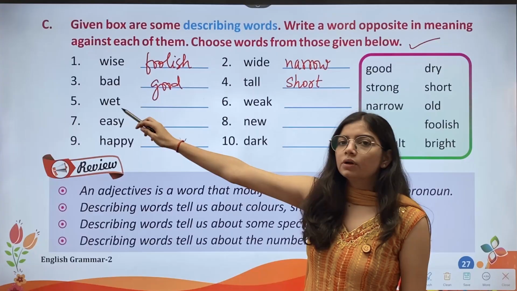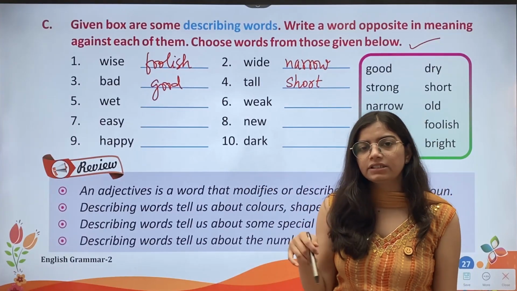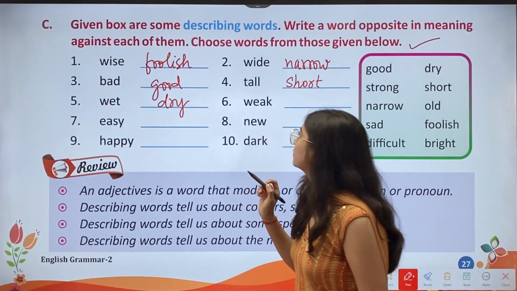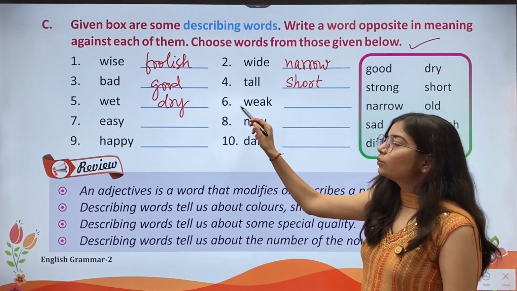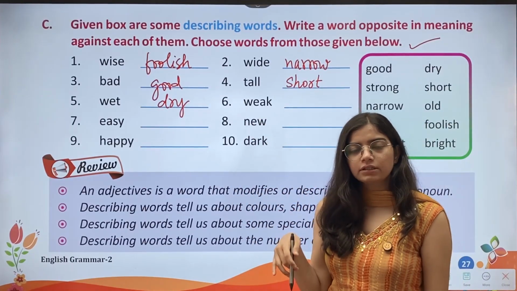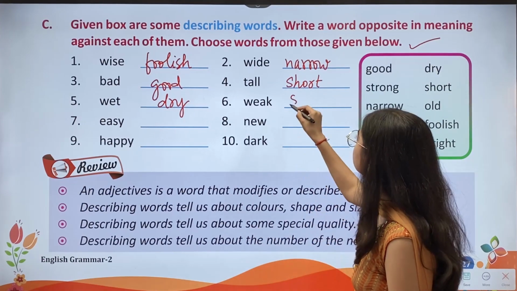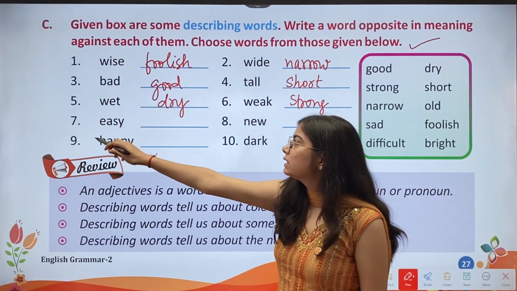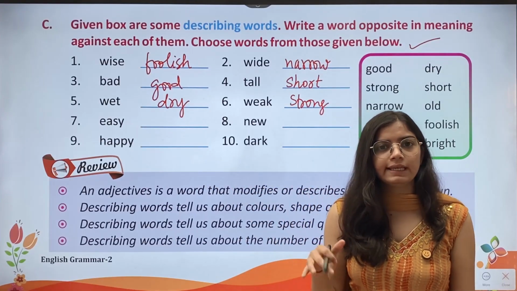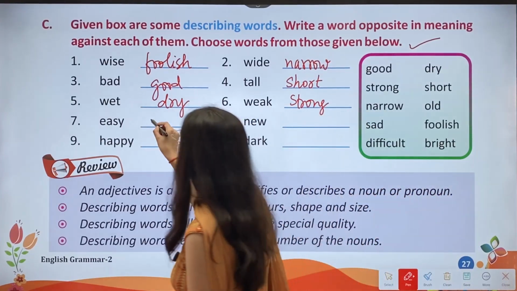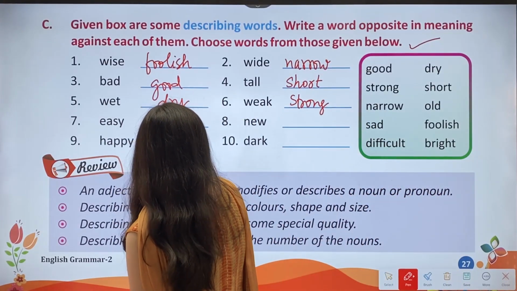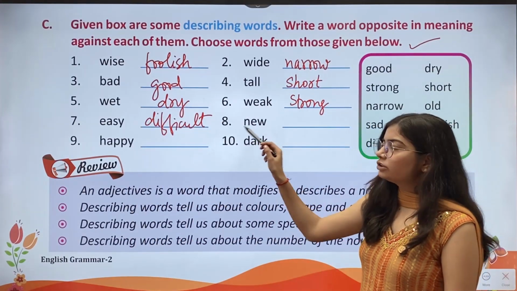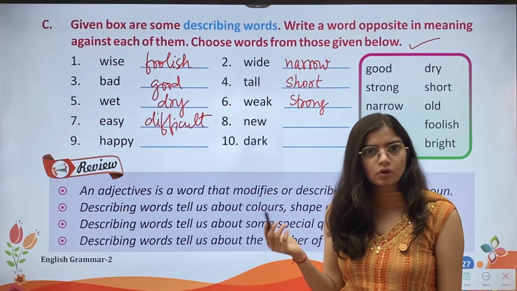Then fifth, wet. The opposite of wet is dry. Then sixth, weak. The opposite of weak is strong. Then seventh, easy. The opposite of easy is difficult. Then eighth, new. The opposite of new is old.